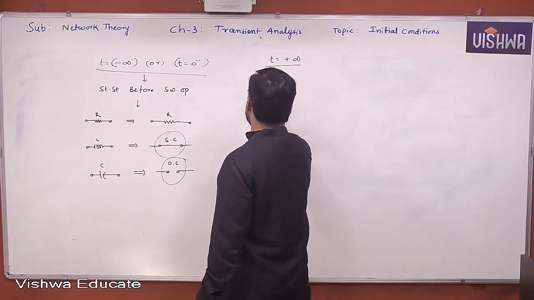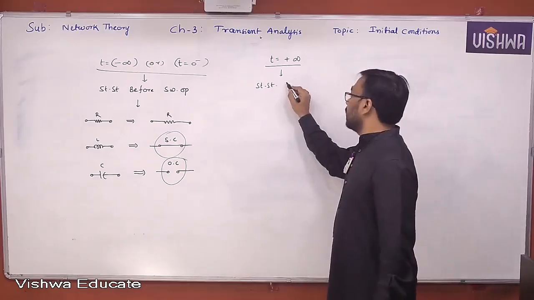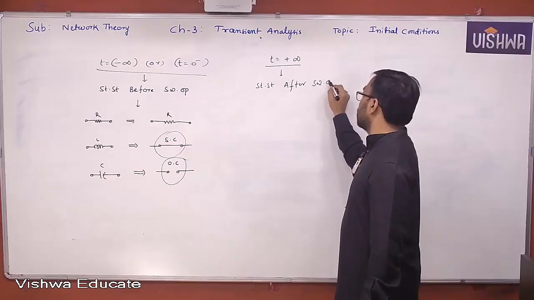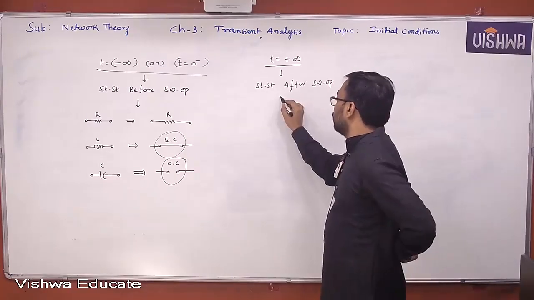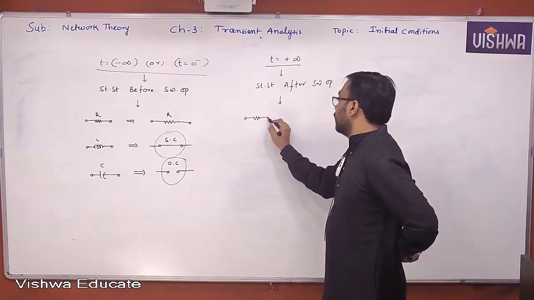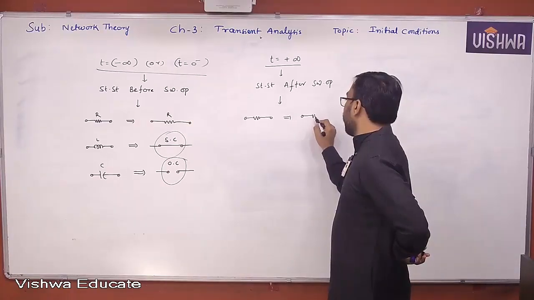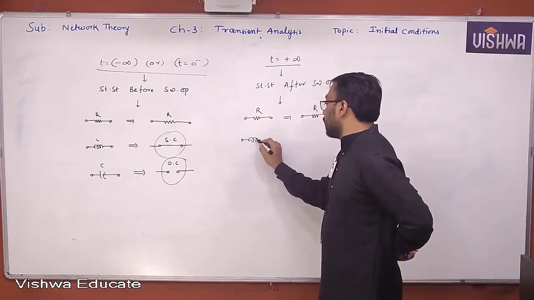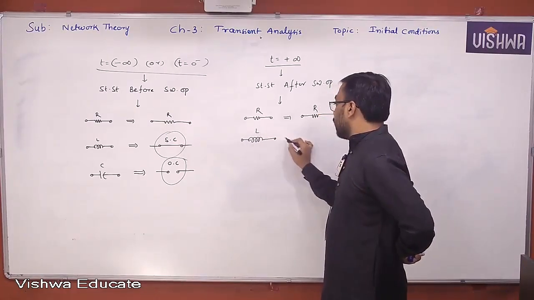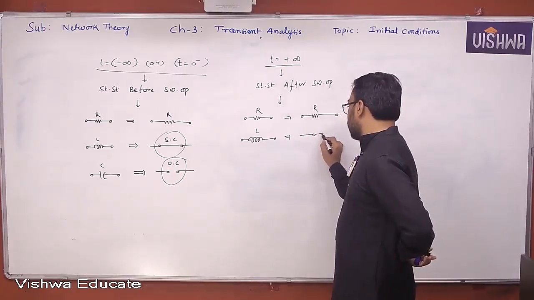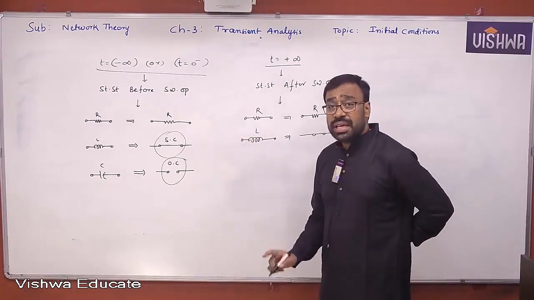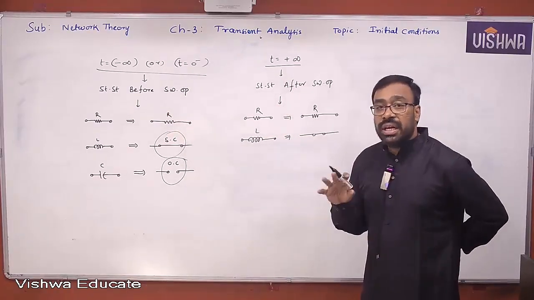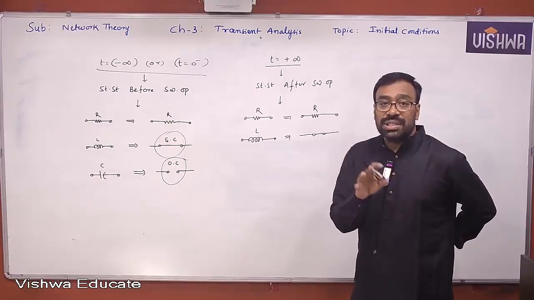That means this is steady state after the switching operation. Yes or no, all of you? Now you have the resistor remaining a resistor. The inductor behaves like a short circuit again. There is no difference at all. Then you can ask me, sir, what is the difference between these two? Yes, there is a difference. Here it is before the switching operation, whereas here it is after the switching operation. Definitely the circuit characteristics will change.